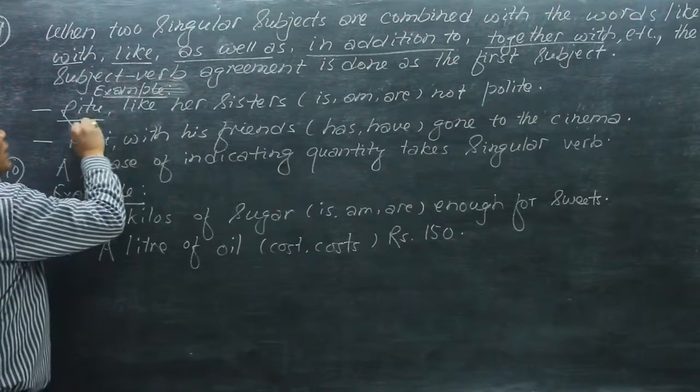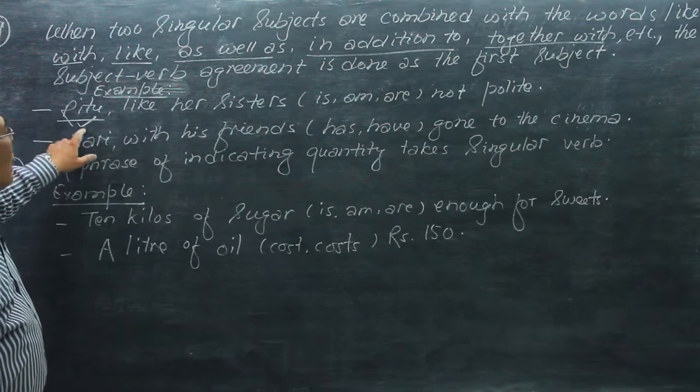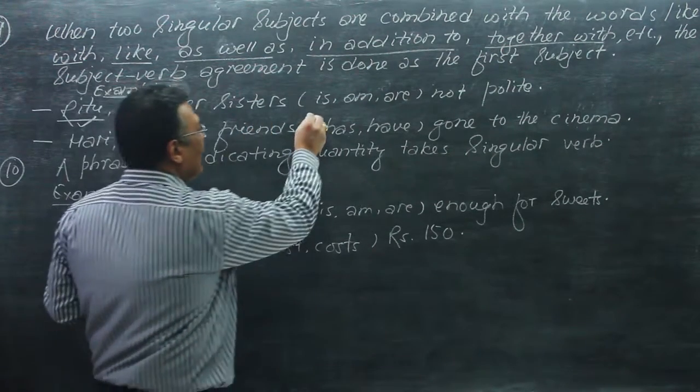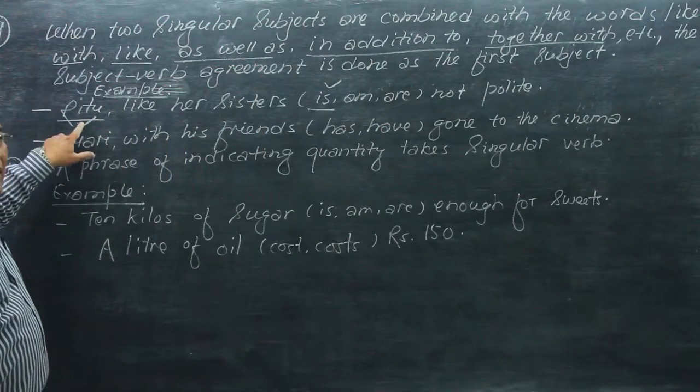And so, the focus is given to Ritu here. So Ritu, like her sisters, is not polite. The agreement is done as the first subject.